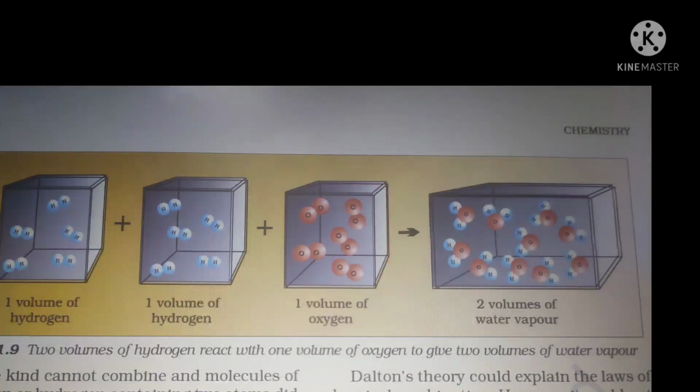Avogadro could explain the above result by considering the molecules to be polyatomic. If hydrogen and oxygen were considered as diatomic, as recognized now, then the above results are easily understandable. However, Dalton and others believed at that time that atoms of the same kind cannot combine, and molecules of oxygen or hydrogen containing 2 atoms did not exist.